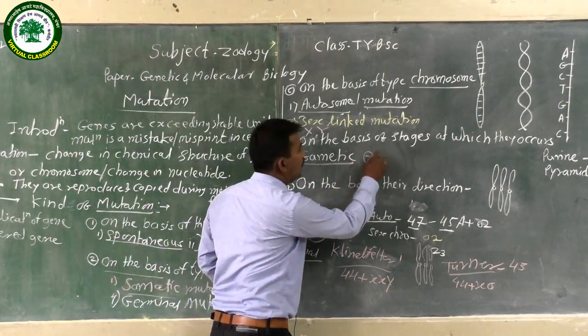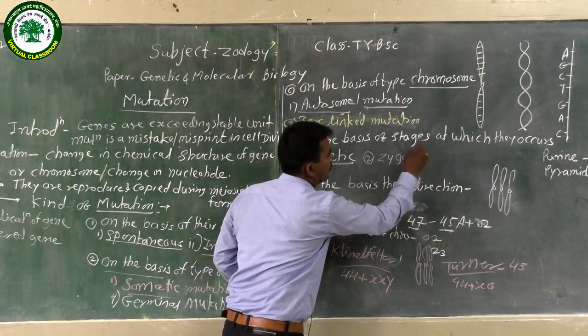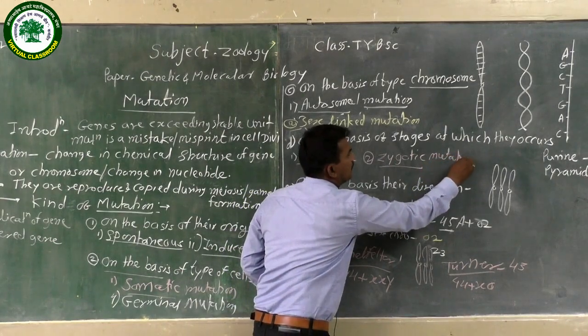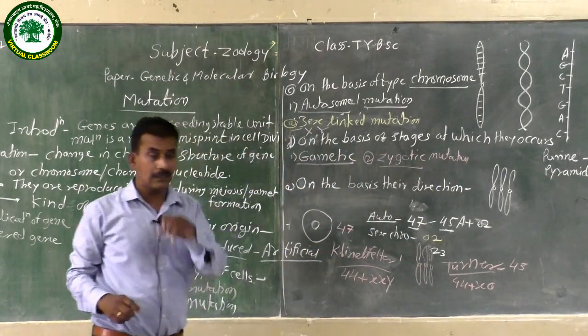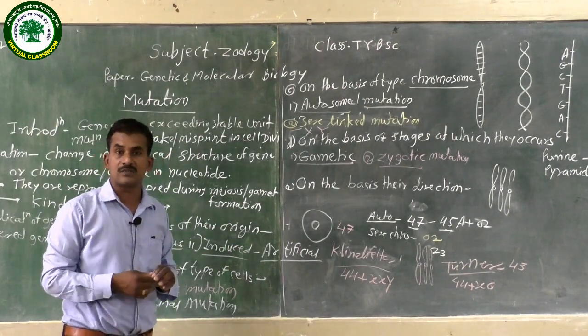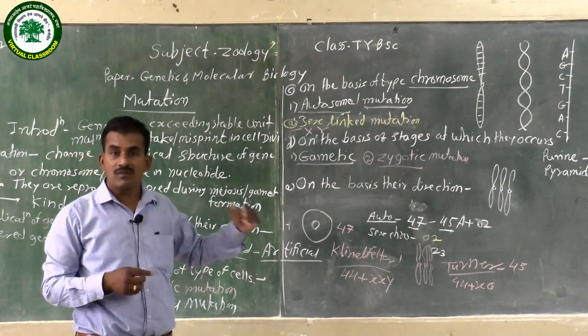The second one is called zygotic mutation. Zygotic mutation occurs after fertilization, when the sperm and ovum unite together and the fertilization process takes place. The next stage of development is the zygote, and the zygote grows in the mother's body.